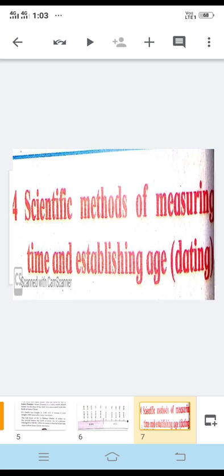So we are actually measuring time when we talk about today's date or day of the week. We have seen that there are various methods of measuring time. These methods allow us to identify a particular day, and also a particular month. Suppose you are writing a date like 15 August